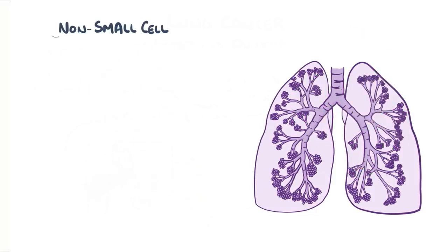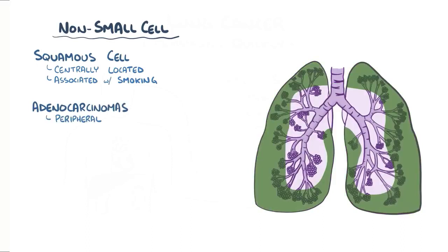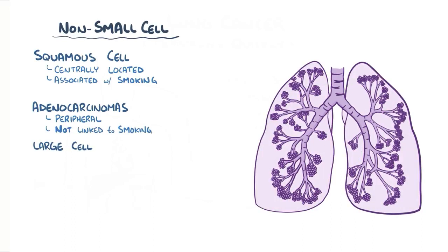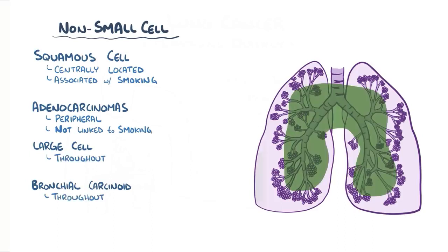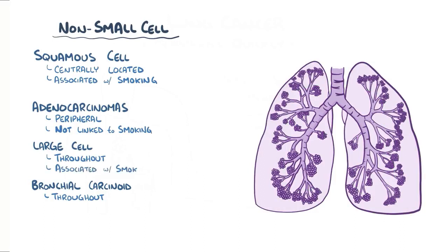Non-small cell carcinomas are more of a mixed bag in terms of where they usually arise. Just like small cell carcinomas, squamous cell carcinoma tends to be centrally located and has a strong association with smoking. In contrast, adenocarcinoma tends to develop peripherally, in a bronchiole or alveolar wall, and doesn't have a link to smoking. Large cell carcinomas and bronchial carcinoid tumors can be found throughout the lungs, centrally and peripherally. Of these two, large cell carcinoma is linked to smoking.